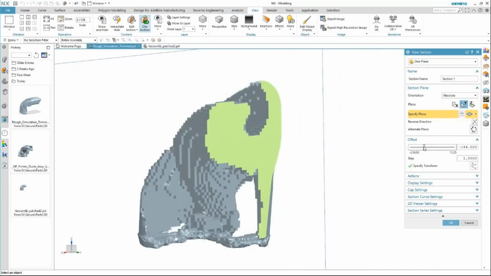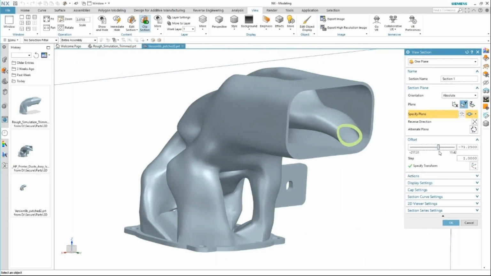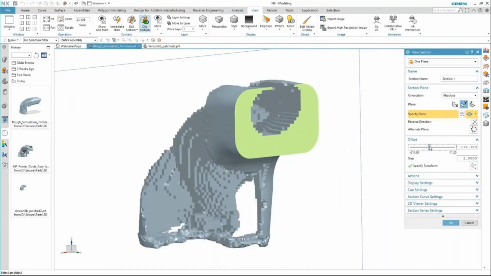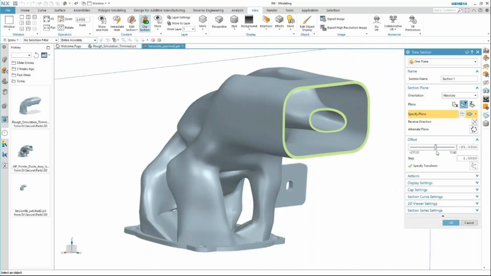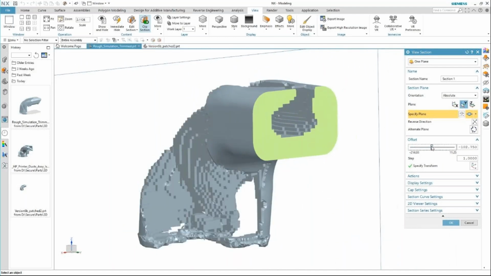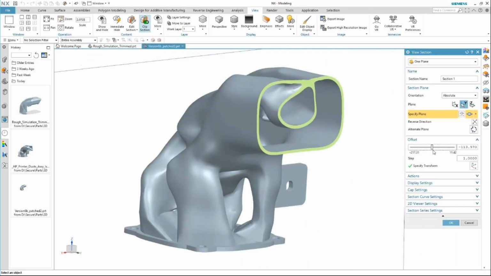And this was made possible within a single environment using the NX technology, which allows working with all kinds of data like 3D scans, B-rep surface, third-party and supplier geometry simultaneously without having to go through multiple file format translation. And NX is the only platform that can do that.